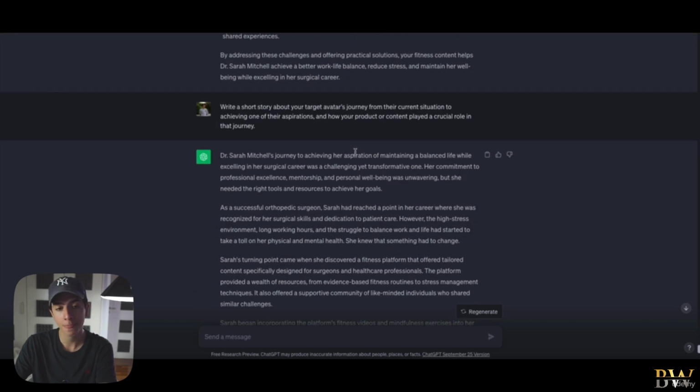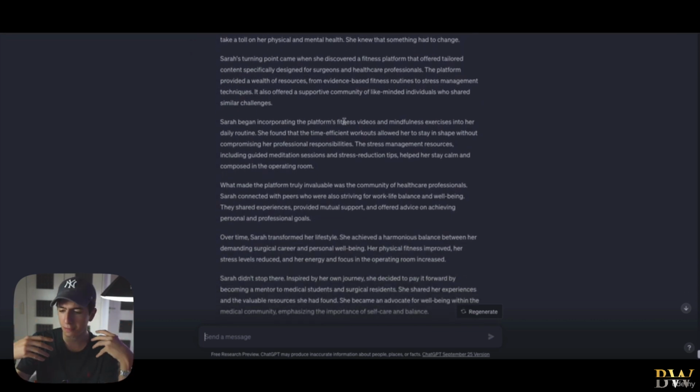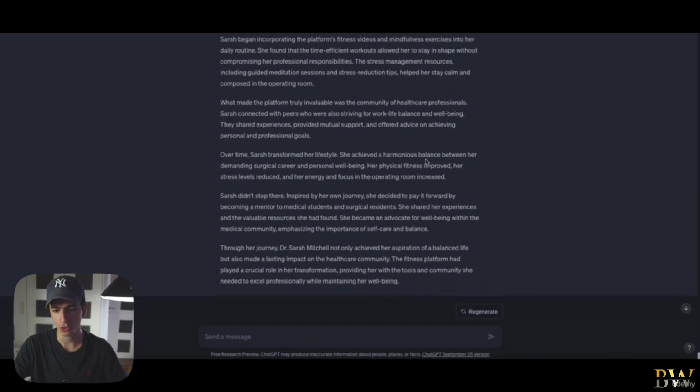And the next prompt that we gave is, write a short story about your target avatar's journey from their current situation to achieving one of their aspirations, right? How your product or our content played a crucial role in that journey. So again, this is perhaps to visualize the demand, or if you will, the outcome that our target avatar wants to have, or the desirable outcome, if you will, after enrolling to our program or after consuming our content, right?